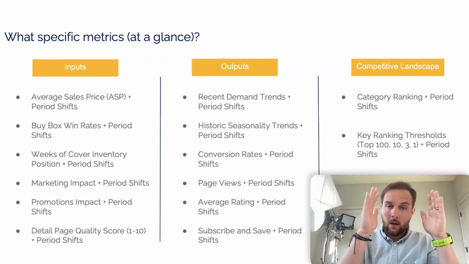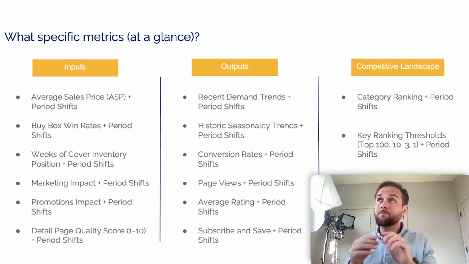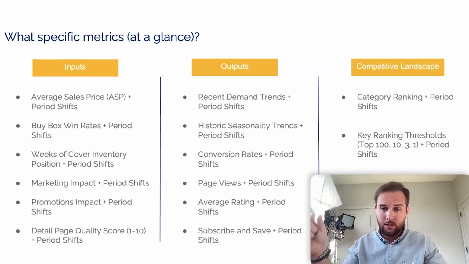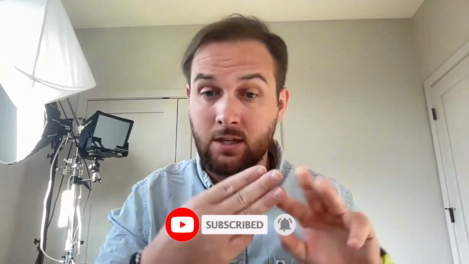And so recognizing that, these 3 different data types, input, output, and competitive landscape data, are used to predict future sales. More important than just trying to predict future sales, these are the silos that we want to understand deeply about each ASIN as we're trying to figure out what ASIN makes sense to keep selling, what ASIN makes sense to invest more into, what ASIN makes sense to try and negotiate lower costs because we're going to go harder on that ASIN. And aside from using it in the formulas for forecasting, these are the 3 silos that we always want to be thinking about for any of our ASINs on an Amazon business across all sales, marketing, operations, et cetera.